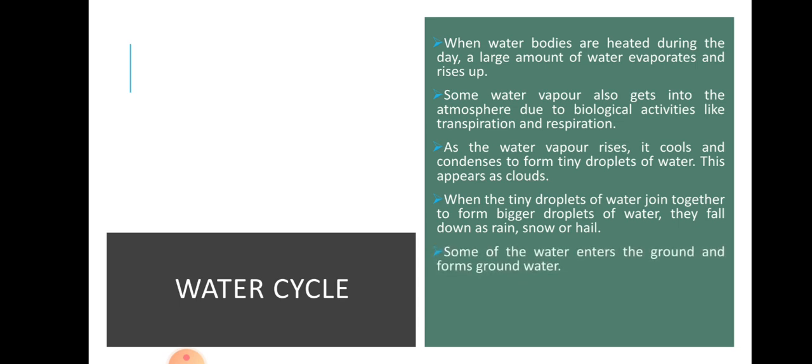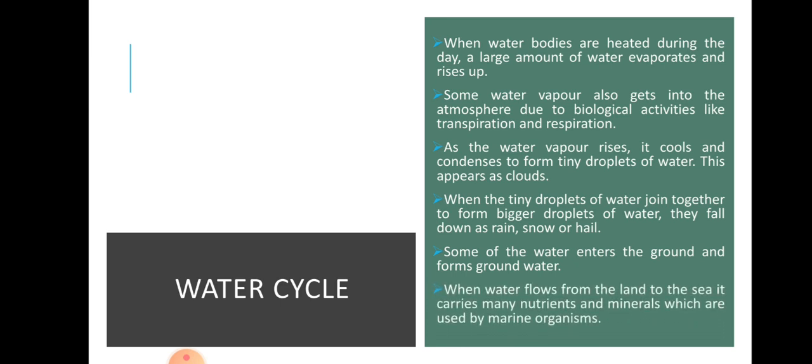Some of the water enters the ground and forms groundwater. So some of the water that has come down to the surface goes down into the ground and becomes groundwater. When water flows from land to the sea, it carries many nutrients and minerals which are used by marine organisms.